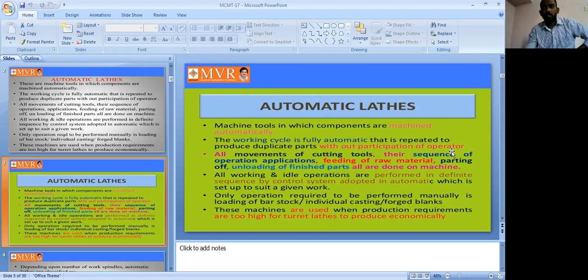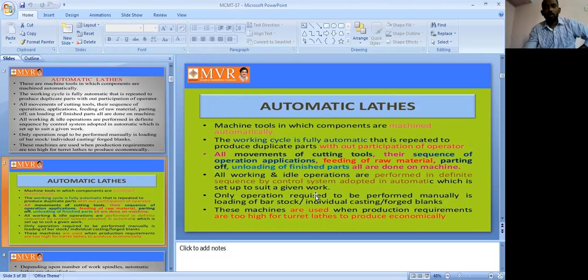Arrangement of cutting tools, their sequence of operation, applications, feeding of raw metals, parting, unloading of finished parts, all are done on the machine. Everything is done on the machine. All working and idle operations are performed in sequence by the controlling system adapted in the automatic one, which is set up to suit a given work. So the sequence of operations is done this way, and that's why the work goes on in the proper way.